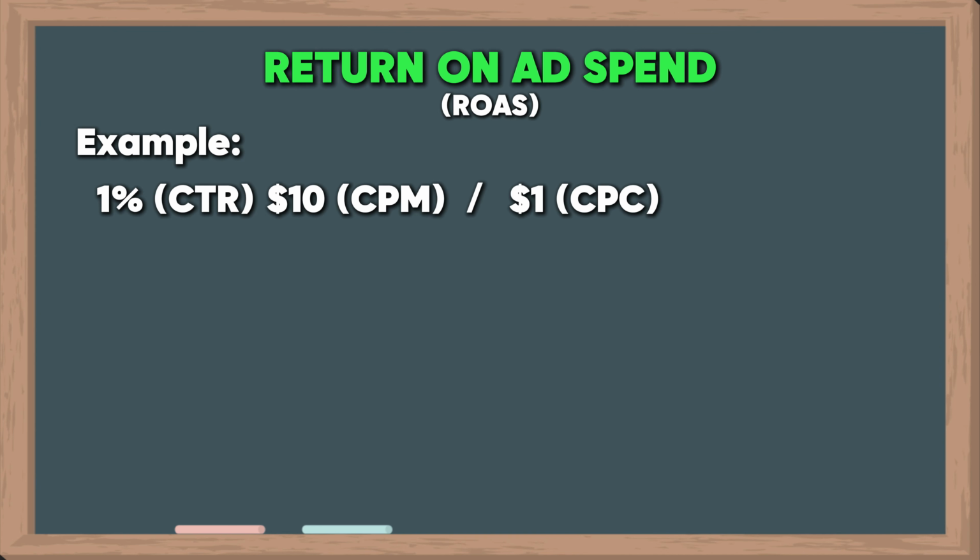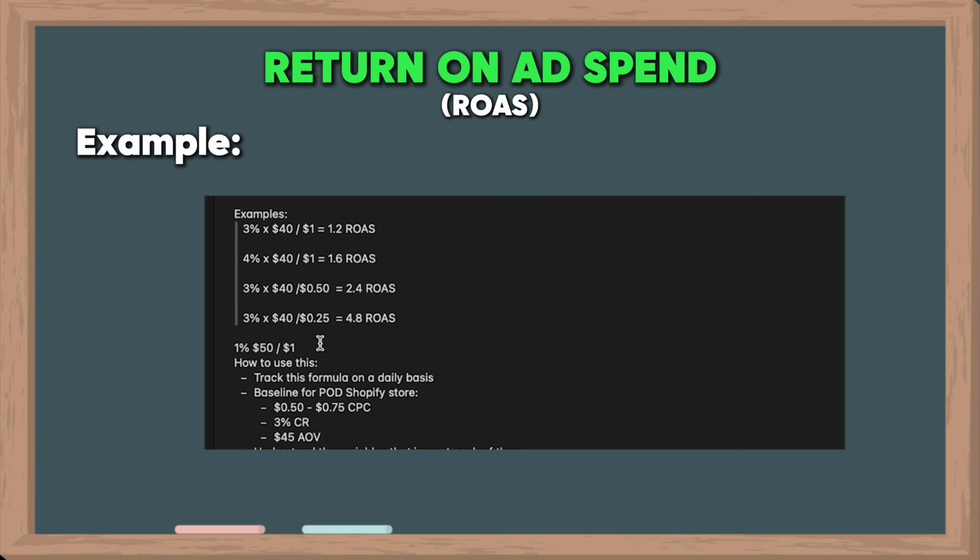And then if you have a $1 cost per click and a 5% conversion rate, $50 average order value, it'd be a 0.5. That's really bad. But that's a great example of how you could increase the conversion rate by 1%, and that's a pretty easy jump, and that doubles it. But then if you increase the conversion rate to 2%, and then you cut the cost per link click to 50 cents, then you just took your ROAS from a 0.5 to a 2. Then if you can increase your average order value from 50 to 55, and that's a 10% increase, you're at a 2.2.